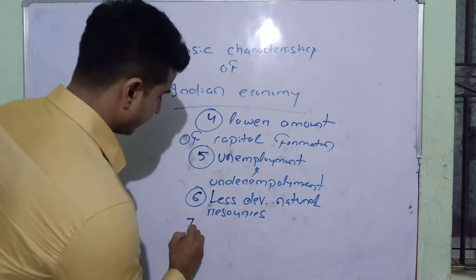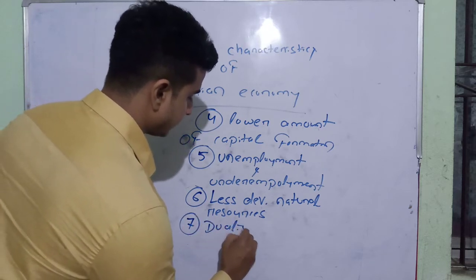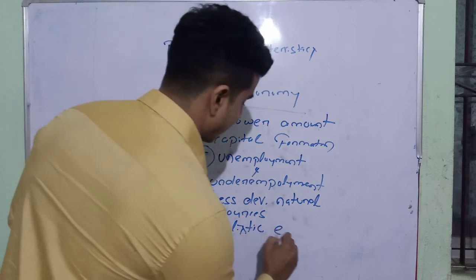Then the seventh one is dualistic economy.